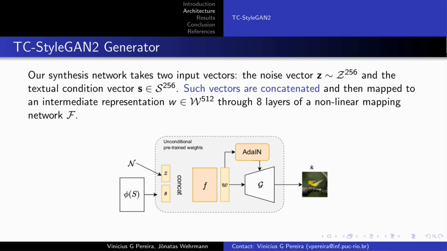Note that Z follows a certain probability density and S is a pre-trained embedding space. But the intermediate latent space W can learn a more linear, less entangled representation, since it does not have a previously defined distribution.